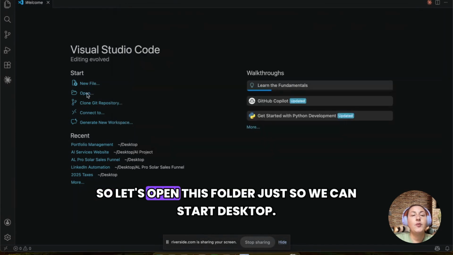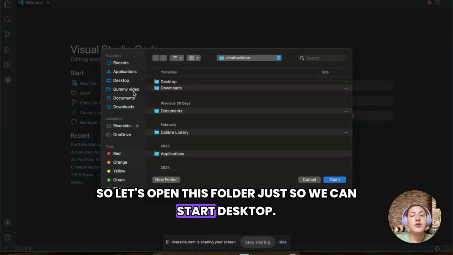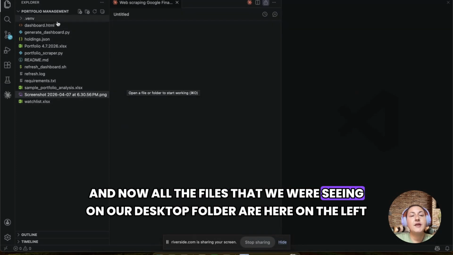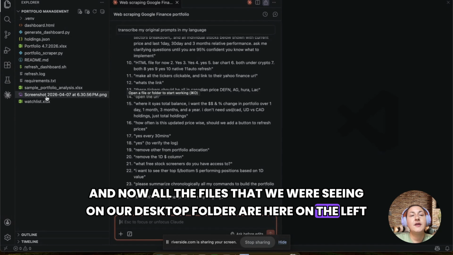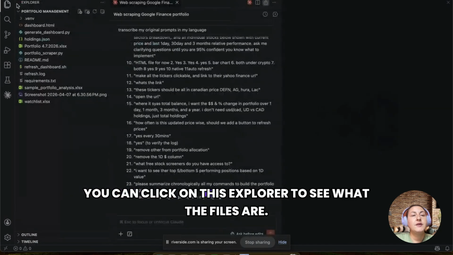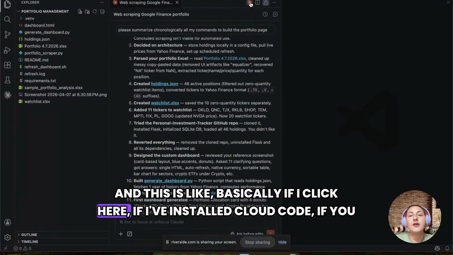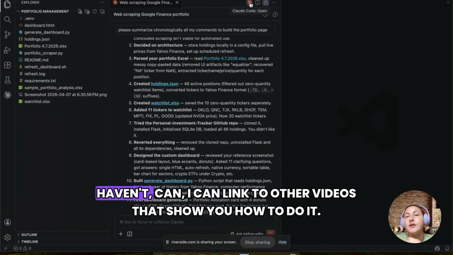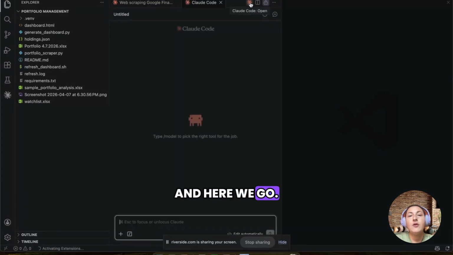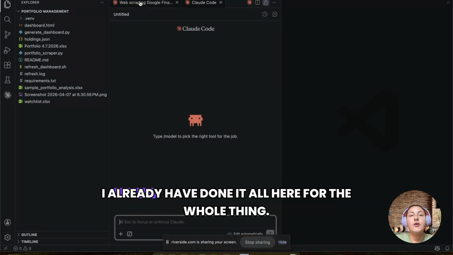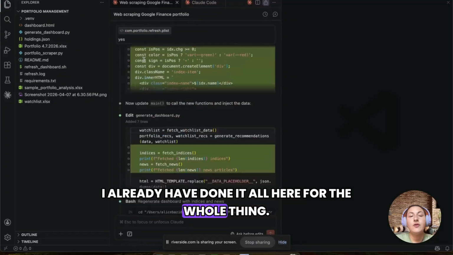Okay, so let's open this folder just so we can start. Desktop. And now all the files that we were seeing on our desktop folder are here on the left side. You can click on this Explorer to see what the files are. And basically, if I click here, if I've installed Claude Code, if you haven't, I can link to other videos that show you how to do it. And here we go. This is a window where you can start your conversation with Claude Code. I already have done it all here for the whole thing.